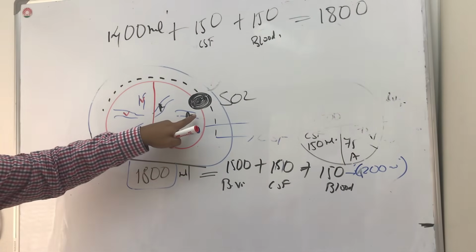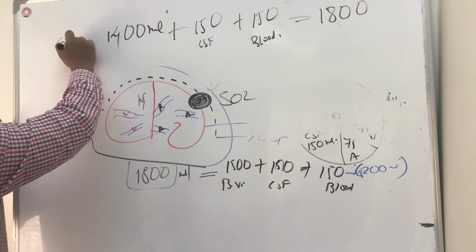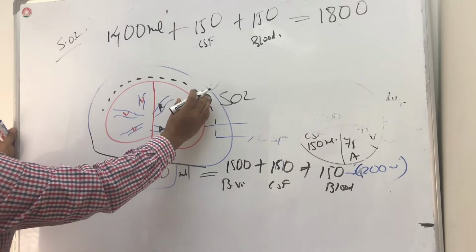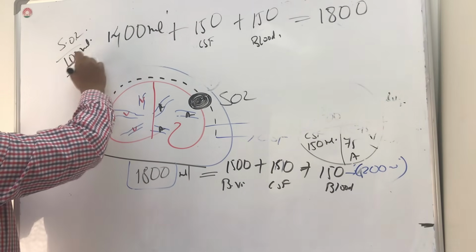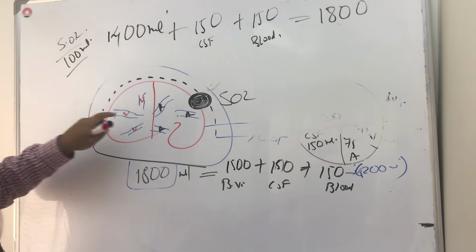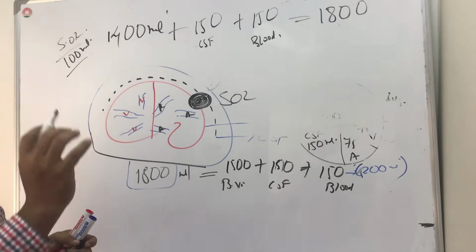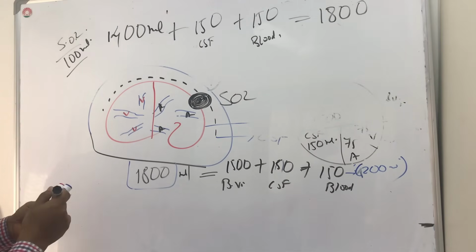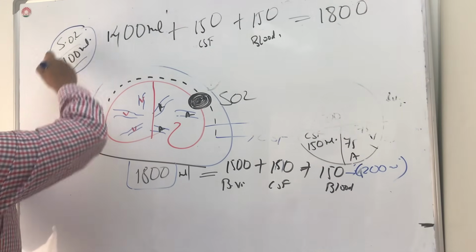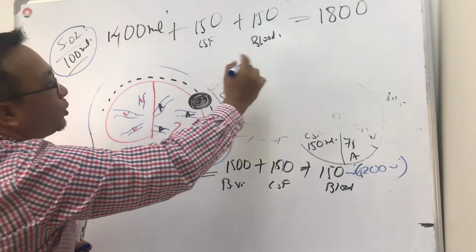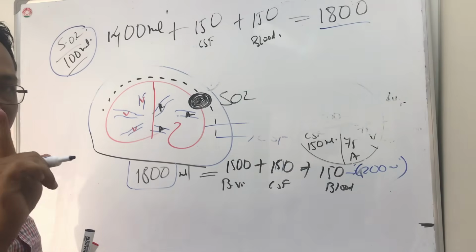Now we have a space occupying lesion. Let's say it is taking around 100 ml of space, just for example. So if 100 ml of extra space is created here, they have to compensate so that this number remains the same. That is the Monroe-Kellie doctrine.